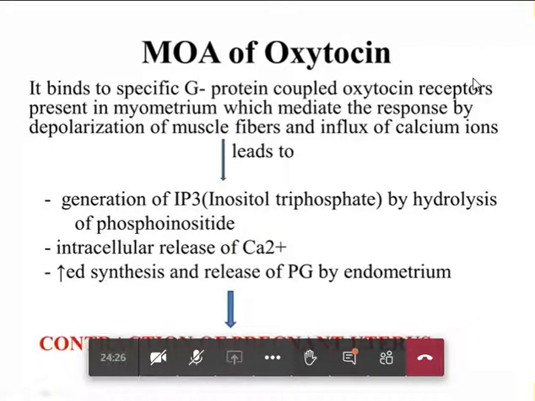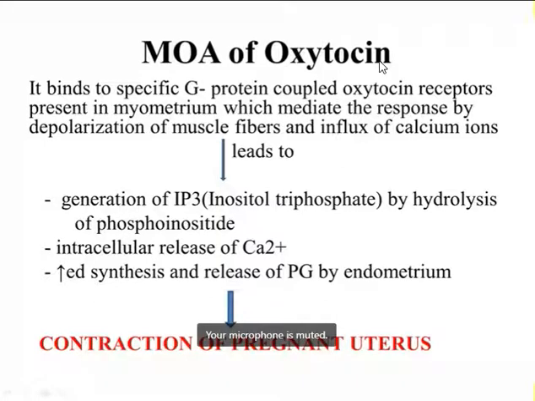Okay, thank you. So coming to mechanism of action of oxytocin. This oxytocin binds to the specific G protein coupled oxytocin receptor, which is present in the myometrium, which mediates the response by depolarization of the muscle fiber and influx of calcium ion into the cells, which leads to generation of inositol triphosphate by hydrolysis of phosphoinositide, and there will be intracellular release of calcium, and there will be increased synthesis and release of prostaglandin by endometrium, causing contraction of the pregnant uterus.